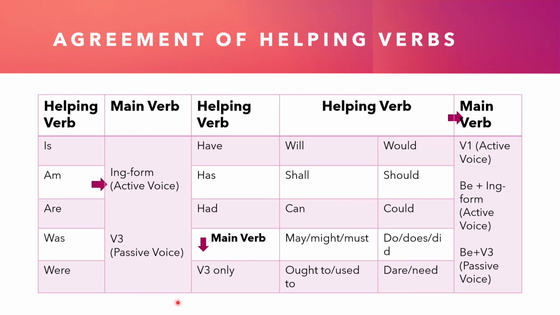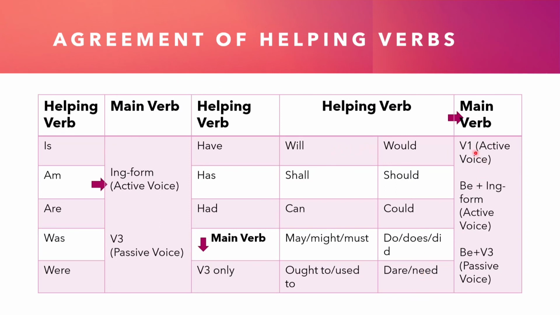Now let us look at these three. You can see have, has, or had. These three helping verbs are followed by V3 only. You cannot use any other verb after have or has or had. Out of those 5, V1, V2, V3, ing form and S form, you have to use only V3. That's the rule.